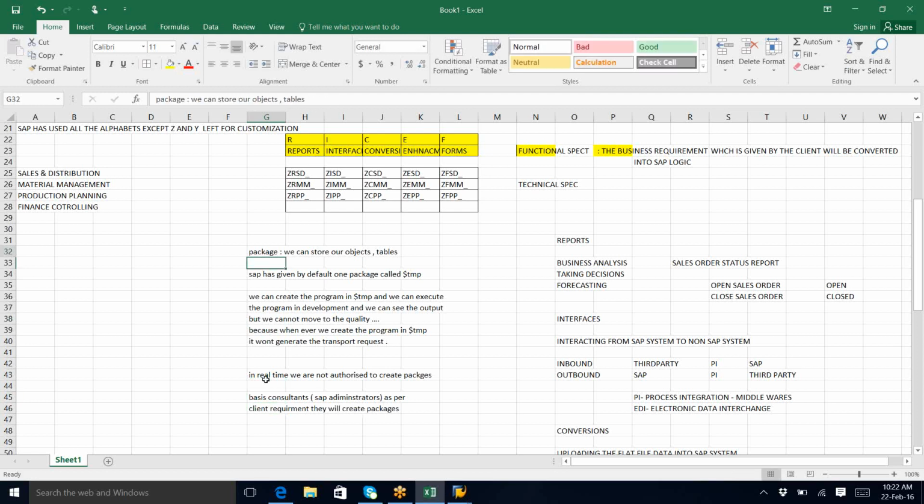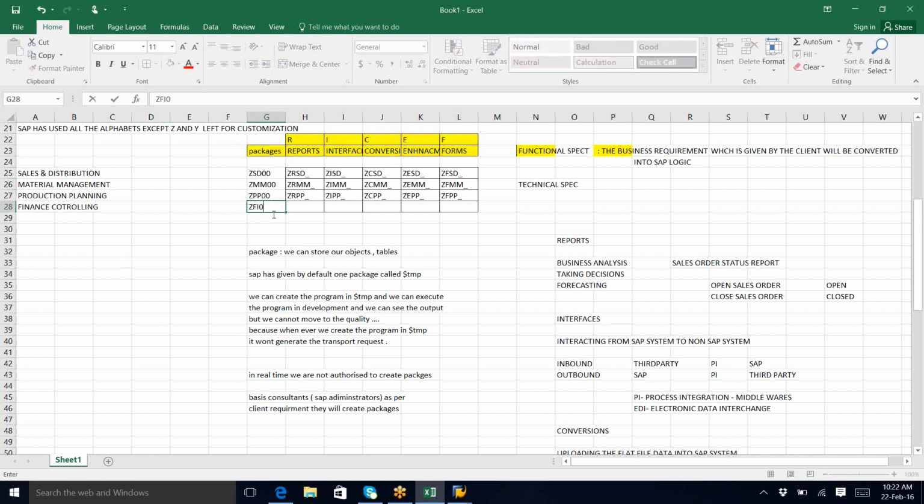Now what happens here is, in my previous project, or in this project, they have created a package. The basis consultant will create packages by default for each and every module. So they have given ZSD00 for the SD module, ZMM00 for the MM module, ZPP00 for PP, like this.